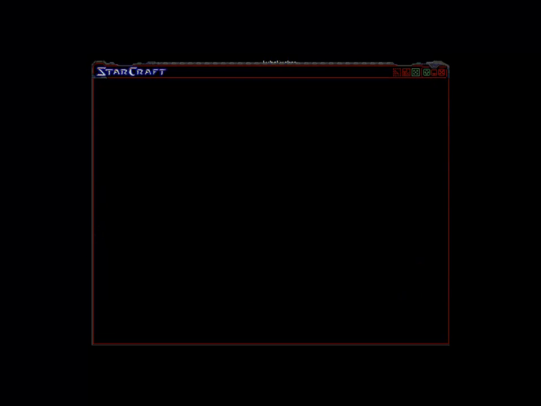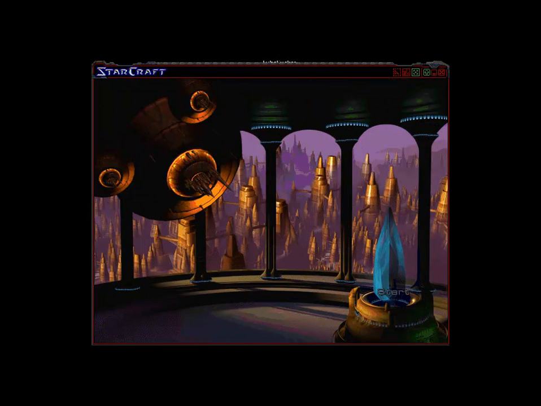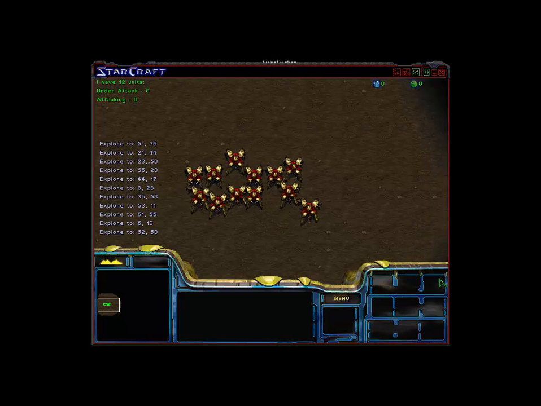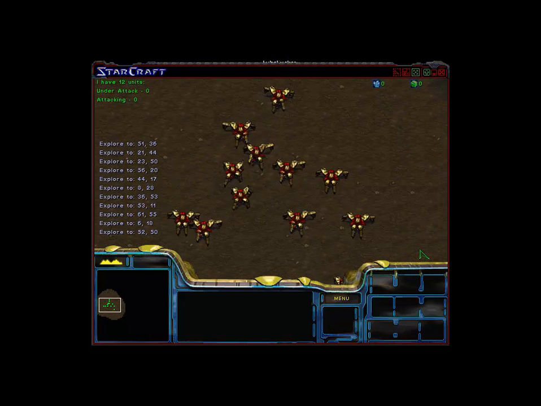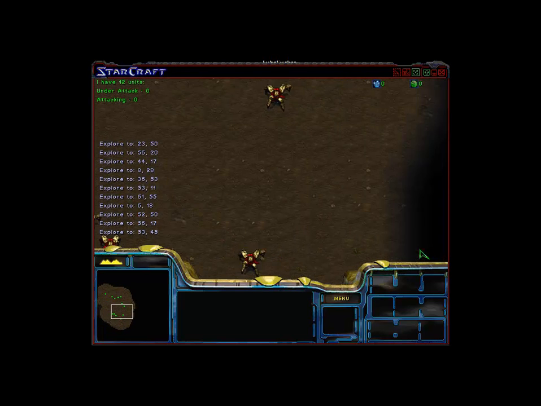That was pretty exciting. Let's try that again, but this time with 12 dragoons. Pay attention to the high ratio of the number of units attacking versus the number of units under attack.